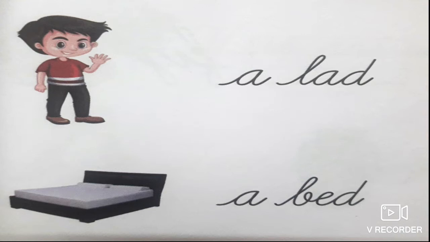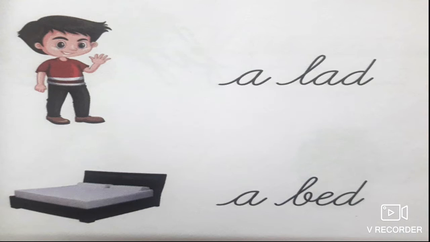The example is: he is known as a lad. What is he known as? He is known as a lad. What article should we use? Is it plural or singular? It's singular. Countable or uncountable? It's countable. How many is there? It's one. Now we are going to check the word. Is L a consonant letter or a vowel sound letter? It's a consonant sound letter. So what article should you use? You should say a lad.